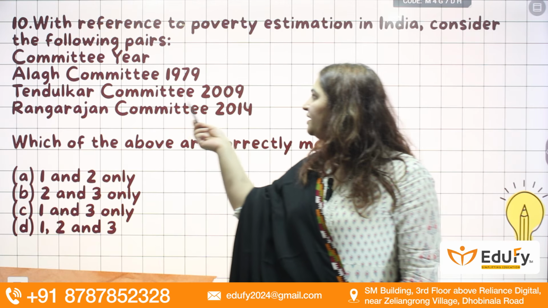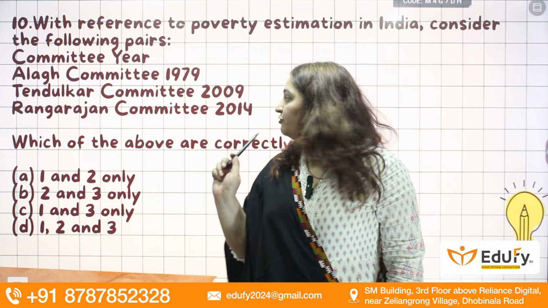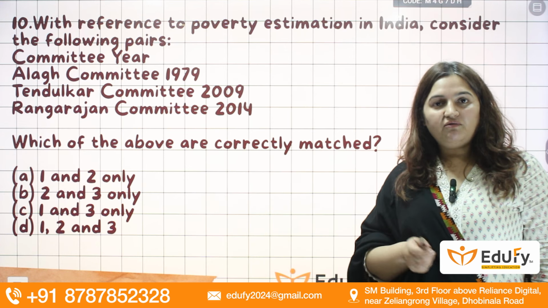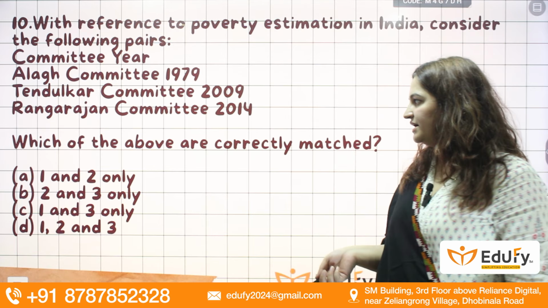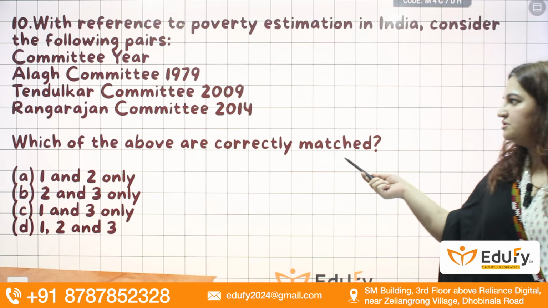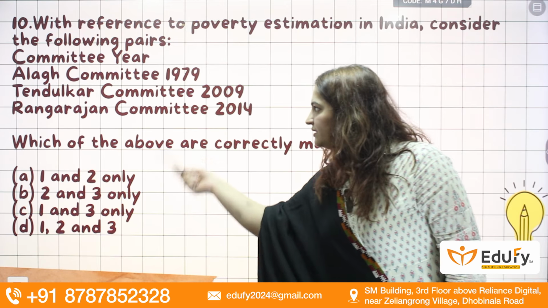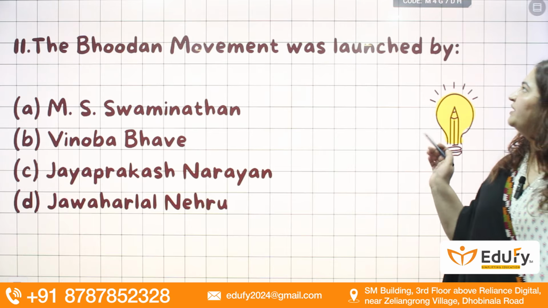It is a committee to estimate the poverty line. Next, Tendulkar Committee, that is 2009. Rangarajan Committee, 2014. Today we estimate the poverty line based on the recommendation of this Tendulkar Committee, so they can ask that also. However, the question is which of the following pairs are correctly matched. So all the pairs are correctly matched and the answer is D, 1, 2 and 3.